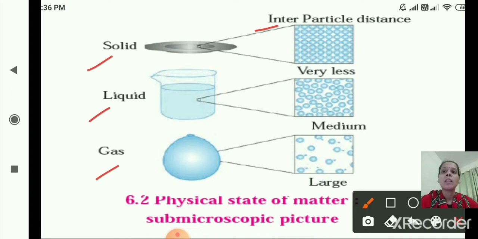Interparticle distance in all these states of matter is given. As you can see here, in the solid all the particles are close to each other. In the liquid there is a distance between the particles. And in the gases you can see a lot of space between the particles, the empty space in between the particles. Now we will see the explanation for it.